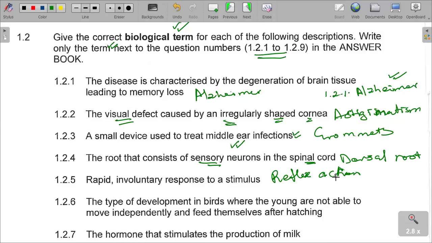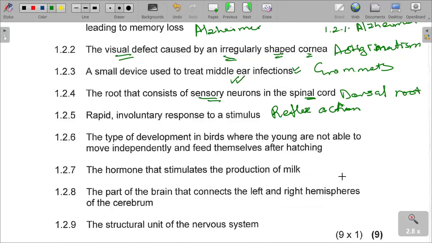Or you are just seated and something lands on your skin, and you respond to it. We call that reflex action. The reflex arc is the neuron pathway from the receptor to the effector organs.